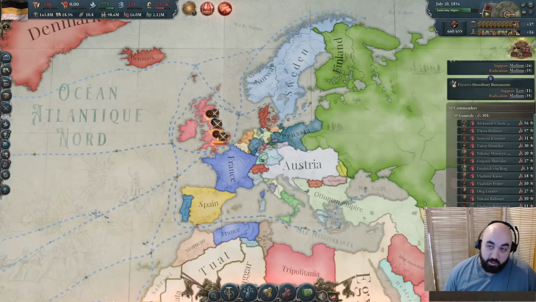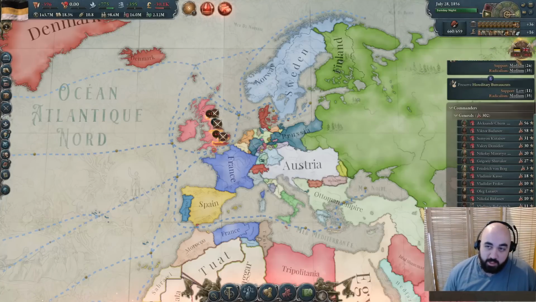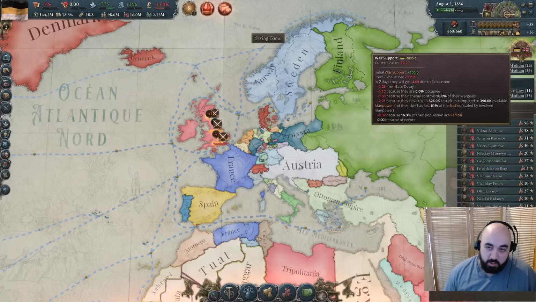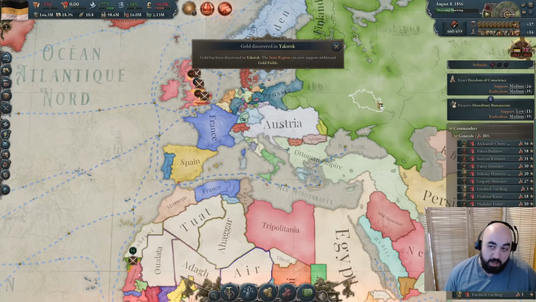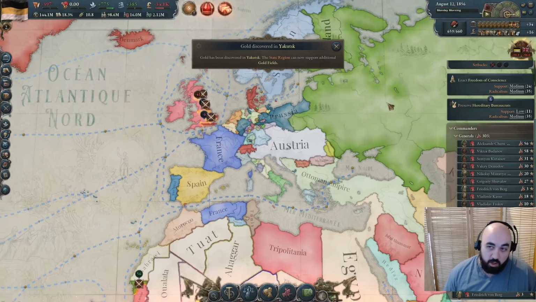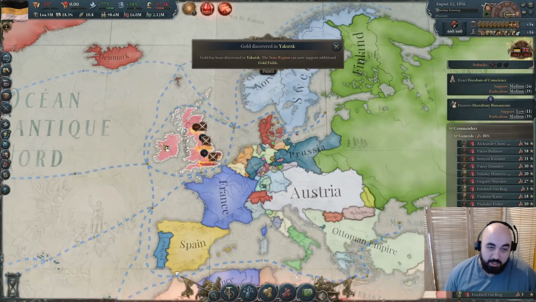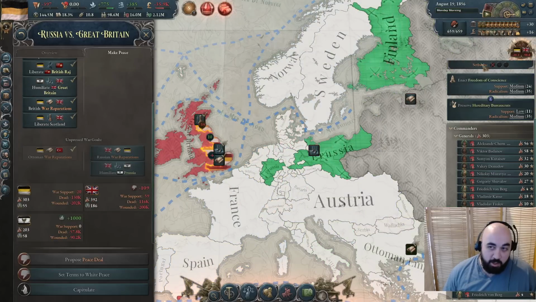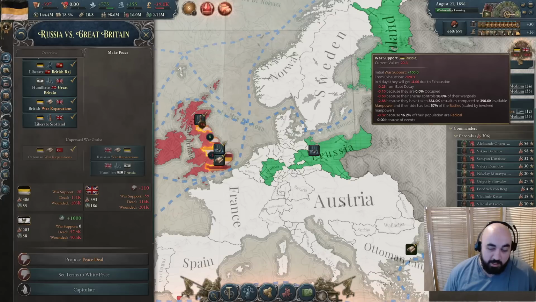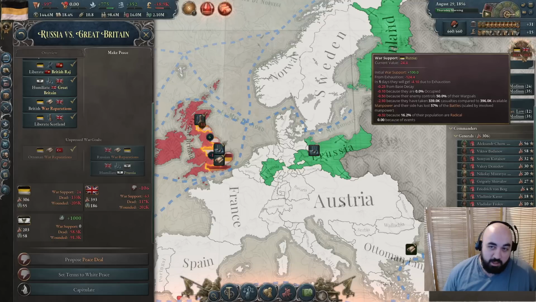Kebab just capitulated, which means we can get enforced below 0, so we do have to keep an eye on this. I think it's at a good enough rate that we don't need to conscript up in order to reduce the rate, but the Ottomans had the Kars war goal on us, so now if we take a look at the war goals, there's no war goals on us, so we can be decayed below 0, but we should be fine enough here, and be able to enforce on them first. It is a little bit tenuous, and so that's why we're watching it a little bit carefully, but I think that the rate is...